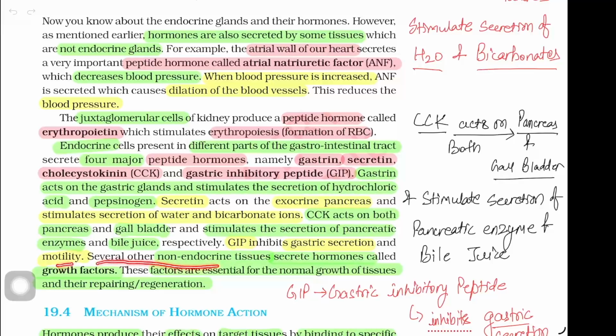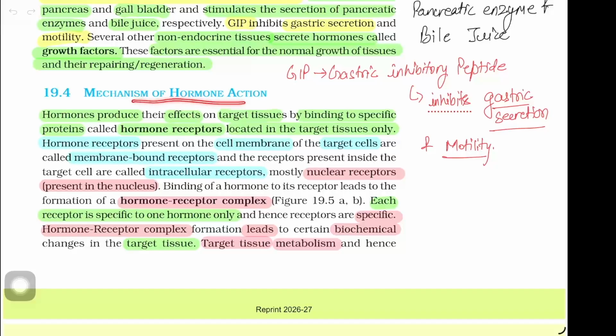Several other non-endocrine tissues secrete hormones called growth factors. These factors are essential for the normal growth of tissues and their repairing or regeneration. Mechanism of hormone action. Hormones produce their effect on target tissue by binding to specific proteins called hormone receptors located in the target tissue only. Hormone receptors present on the cell membrane of the target cells are called membrane-bound receptors, and the receptors present inside the target cells are called intracellular receptors, mostly nuclear receptors present in the nucleus.